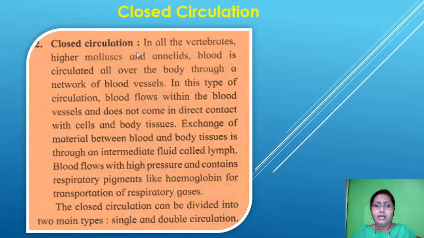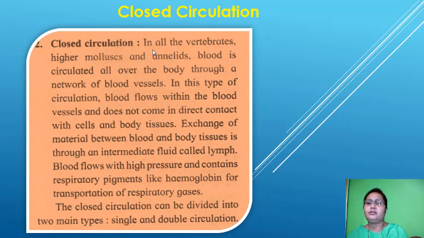In this type, blood flows within the blood vessels and does not come in direct contact with the body tissues or cells. The exchange of material between the blood and the body tissue takes place through an intermediate fluid called lymph. The blood flows at high pressure and contains the respiratory pigment, hemoglobin, for transportation of the respiratory gases.